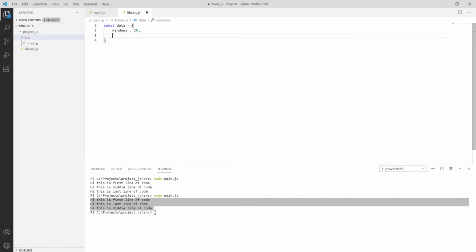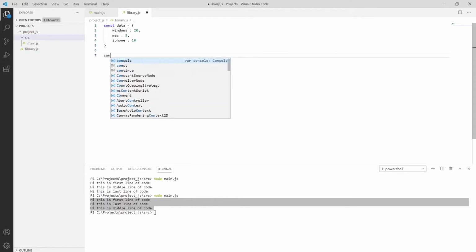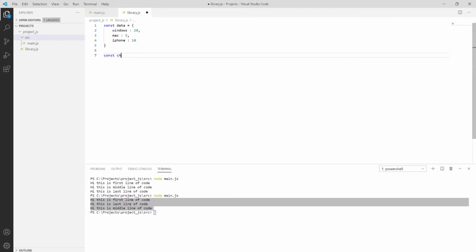Similarly, we are putting the similar data, and then iPhone over here, which is similar, 10. Then put it as const checkInventory, then put it as an order. So we have order.